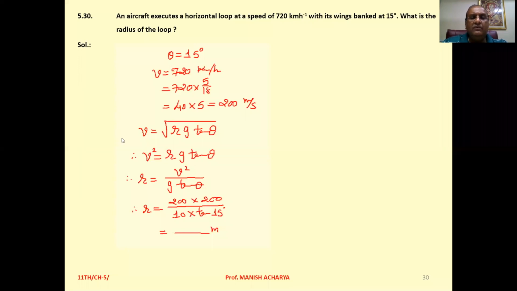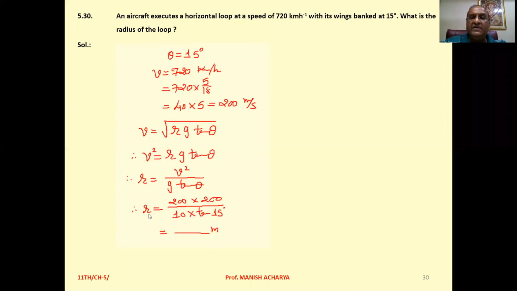Okay. Now, for the horizontal curved path, we have the equation V equal to under root R G tan theta. Take square on both the sides. So V square equal to R G tan theta. So R equal to V square upon G tan theta.